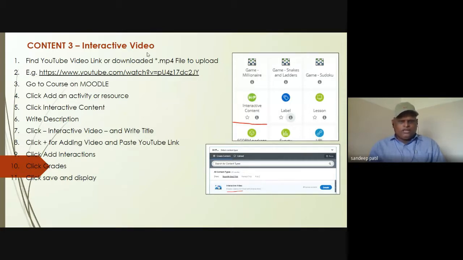Suppose there is a 10-minute video, and the video will stop at, say, 2 minutes 30 seconds, and there are, say, 2 or 3 questions that we give the student based on the first 2 minutes 30 seconds of video. Whatever he has seen and understood, based on that, if you give one or two questions at, say, 3 minutes, then he can recall whatever he learned and give the answers at 3 minutes. At that minute the video will stop.